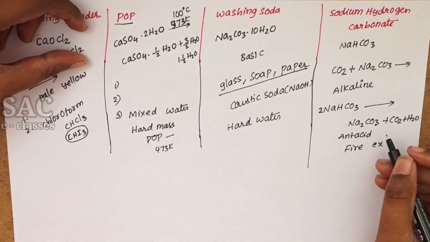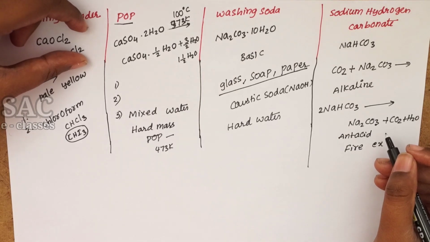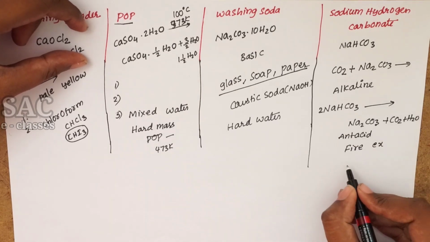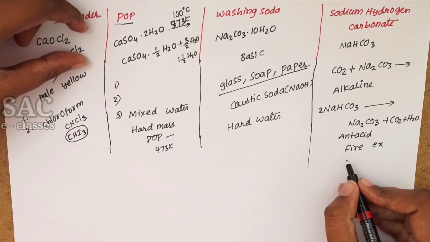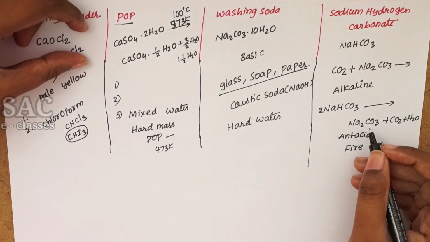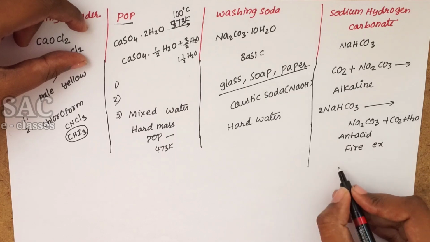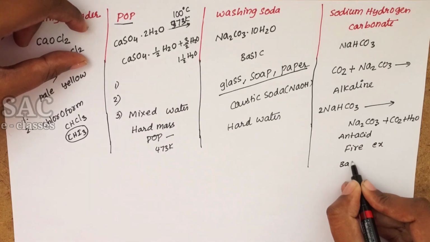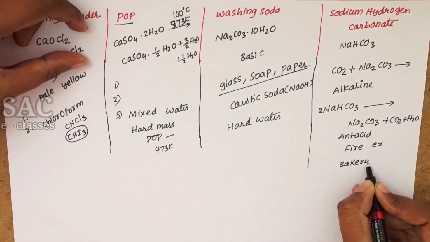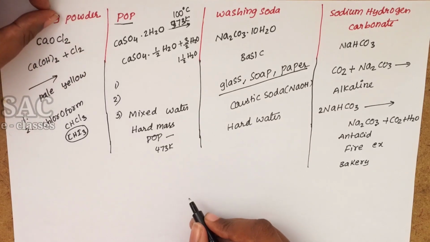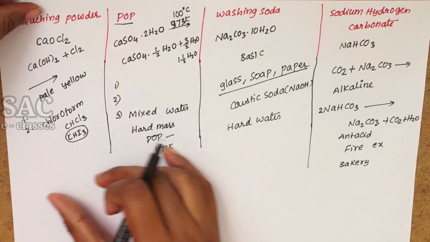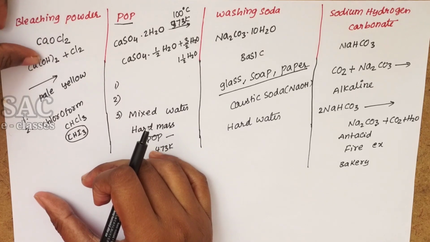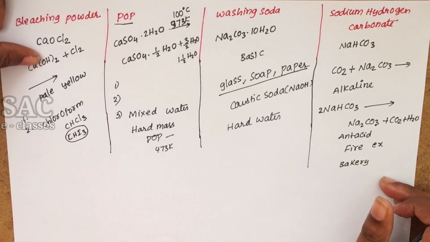And whenever sodium hydrogen carbonate is mixed with tartaric acid, it is called baking powder, used to make cakes spongy and smooth, and it is used more in bakeries. These are about the hydrated salts and their usages. If you know these usages, definitely you can identify many bits whichever are relevant to it.